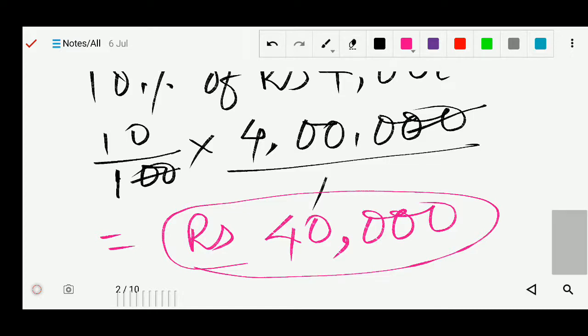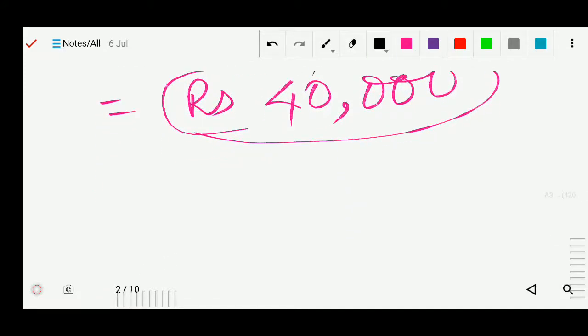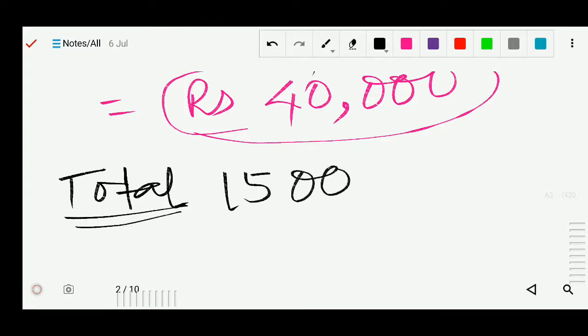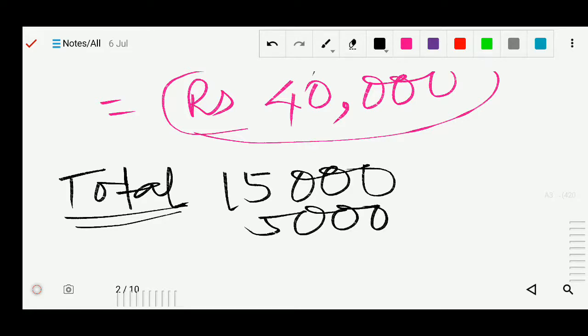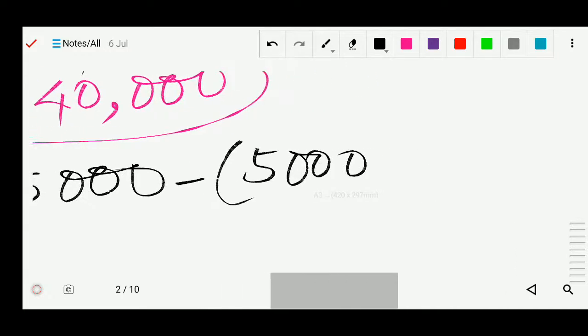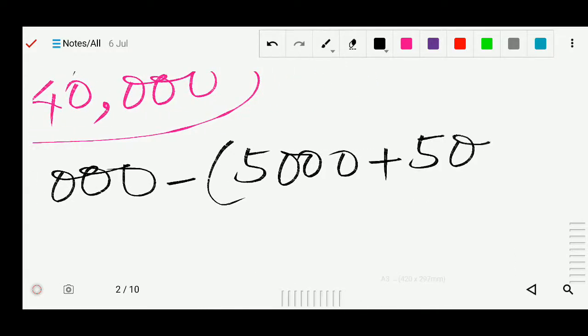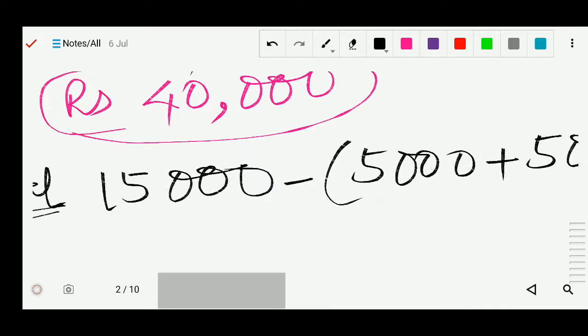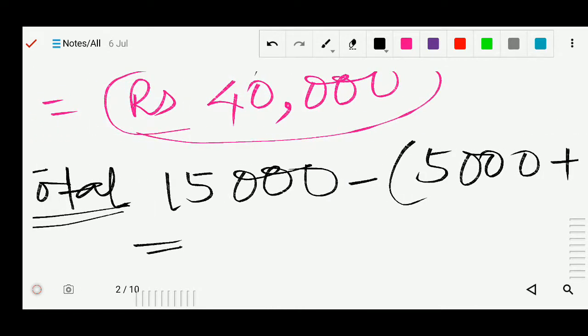Now next, the remaining books. In total he sold 15,000 books. 5,000 he already sold at 7.5%, and the next 5,000 at 10%. So you subtract and you will get the remaining books, which is again 5,000.